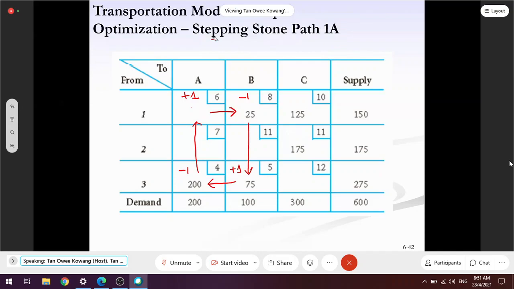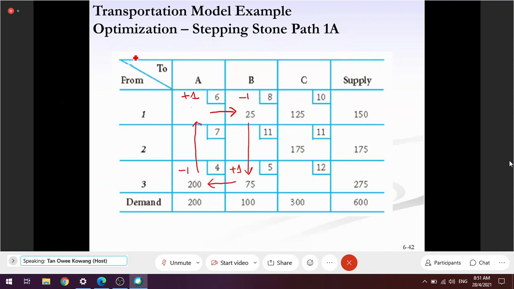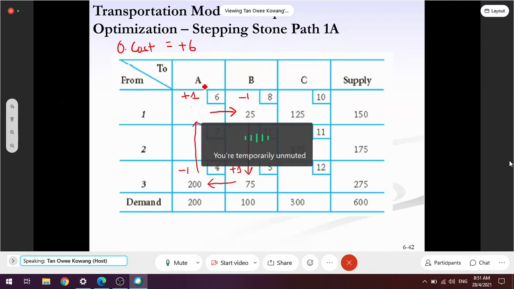If I want to see, if I move 1 unit to 1A, what is the impact? So now I start calculating the opportunity cost. The opportunity cost is equal to 1 unit. If I tambah to 1A, it costs me $6. Am I right? 1 unit saya keluarkan daripada 1B, saya tolak 8 sebab saya move 1 unit. Correct? 1 unit saya tambah dekat 3B plus 5.